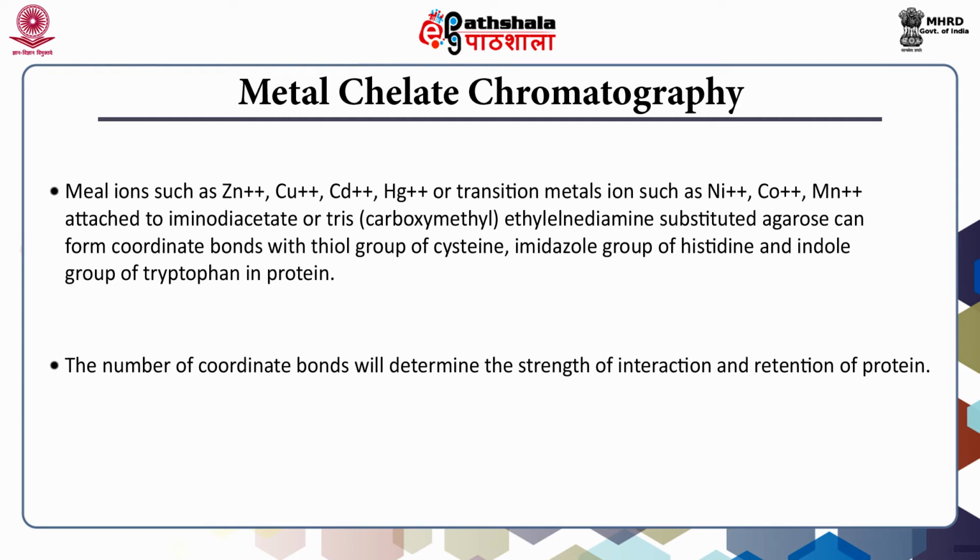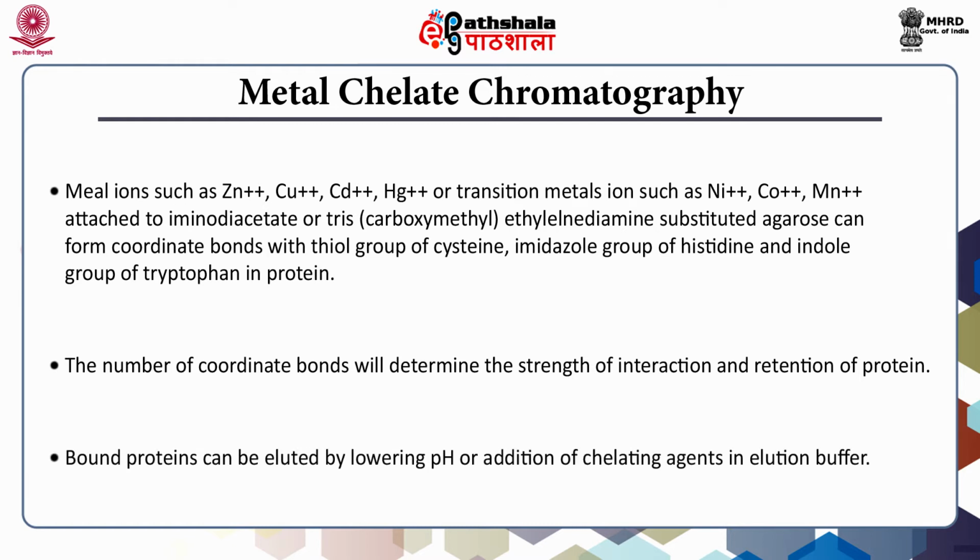The number of coordinate bonds will determine the strength of interaction and retention of the protein. Protein with a low number of coordinate bonds will remain unbound and will be removed in washing. Bound proteins can be eluted by lowering pH or by addition of chelating agents such as EDTA in the elution buffer.